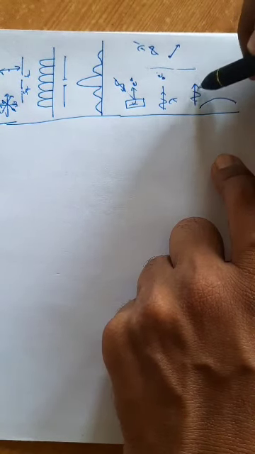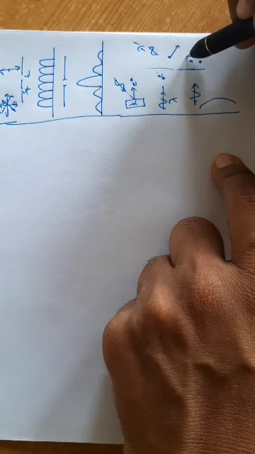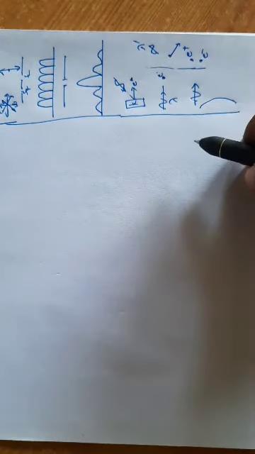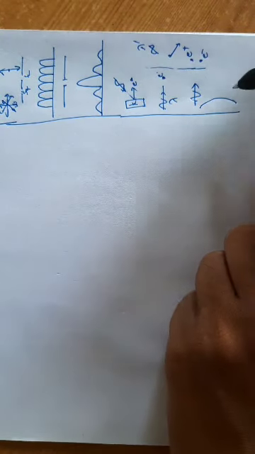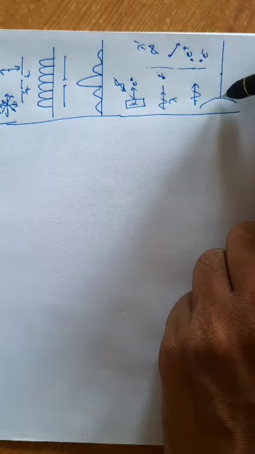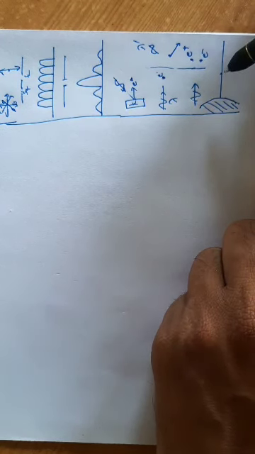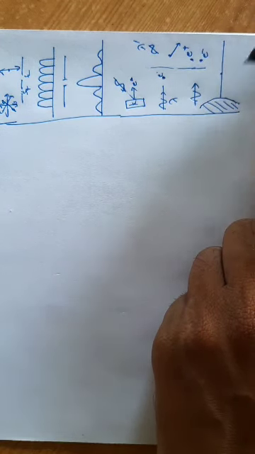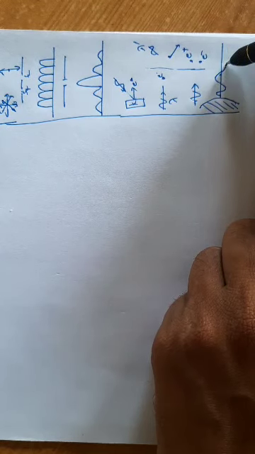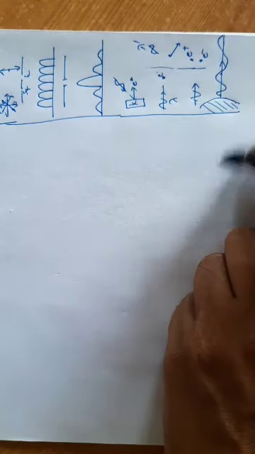Whenever the photon is there, it gives rise to two particles. One is the positron, we can say e plus, and this is the electron. Correct? It is known as pair production. And another effect is when I throw light away from a huge astronomical object, say for example a galaxy, a big star, a black hole, etc., then there is a change in the wavelength of the light, and this can be explained on the basis of the particle nature of light only.